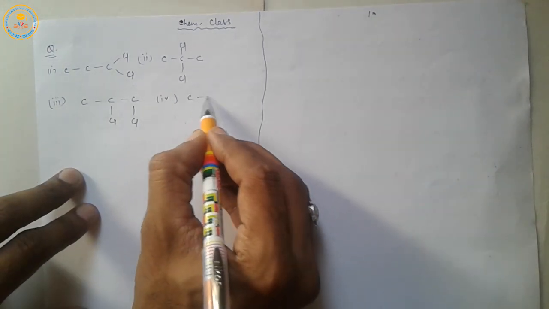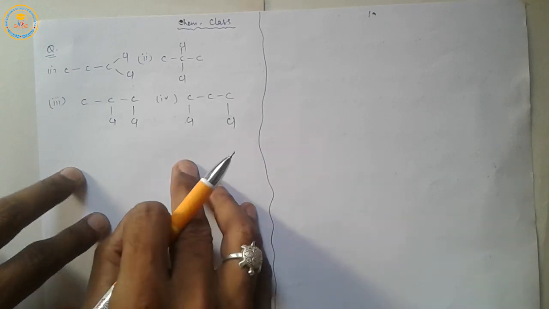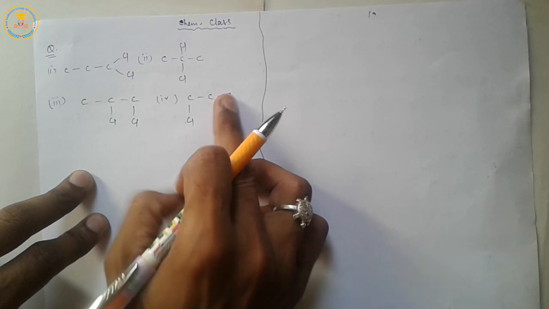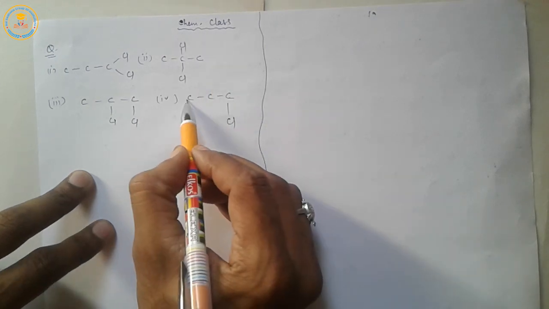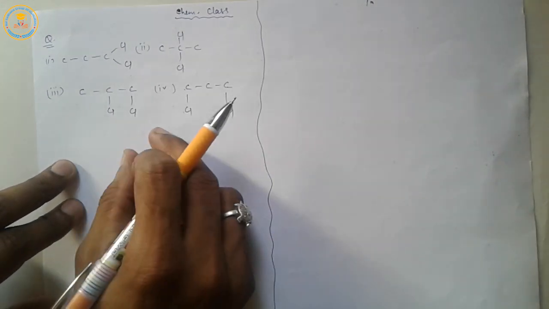And fourth and last is here both halogen atoms are present on first and third carbon atom. I hope your answer will be right.